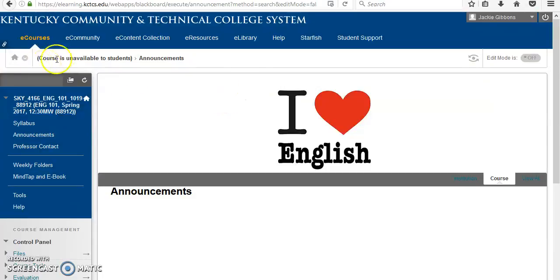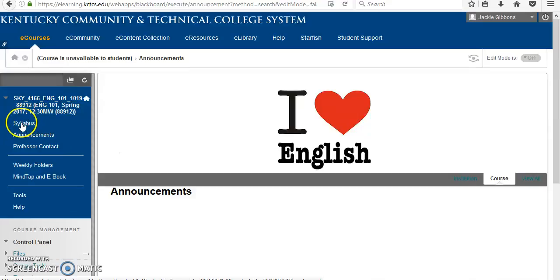But you'll notice that in this class, your landing page, which is the page that you will see first, says I Love English on it. Or it may have another banner, but it'll be some banner up here and it'll say announcements. There are a couple of things I want you to pay attention to that may be helpful when you're trying to access your book and information for your assignments.